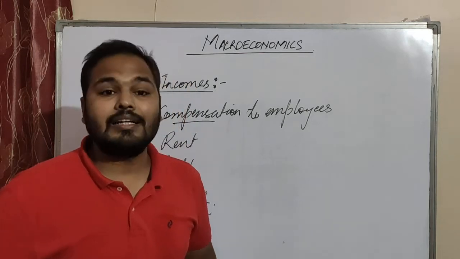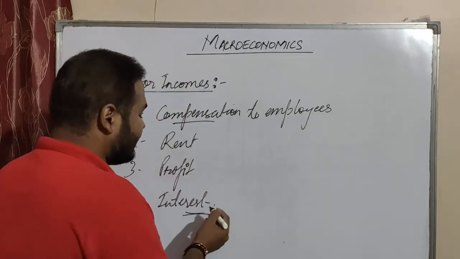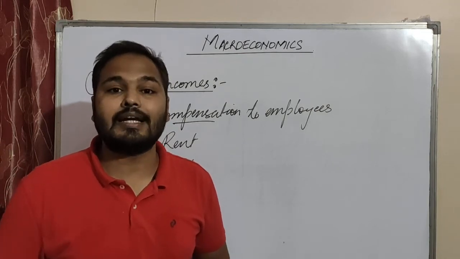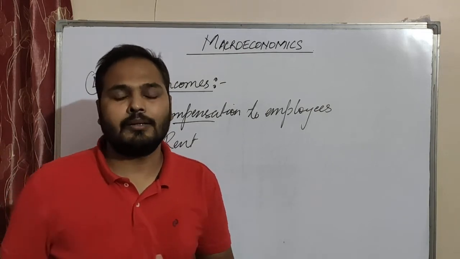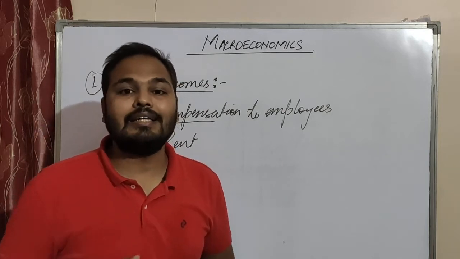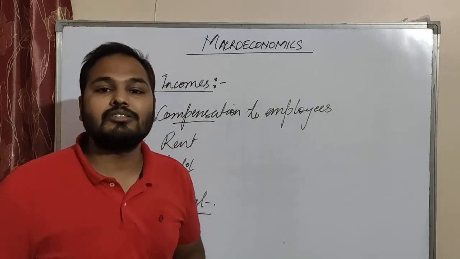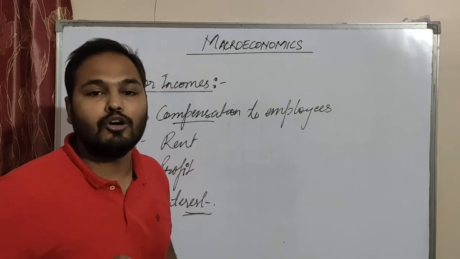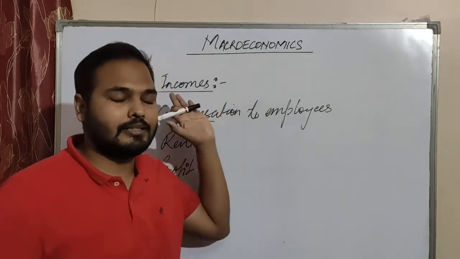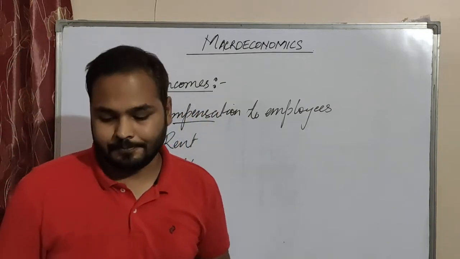Then interest: if the producing unit is using the household's capital, in the form of money, for production, then the household earns interest as compensation, and it is part of factor income.